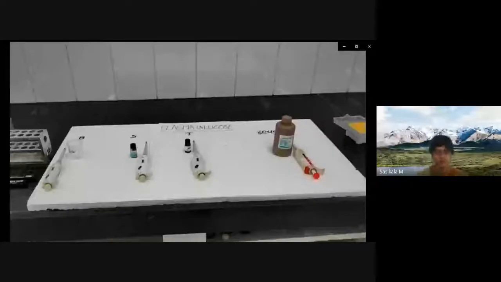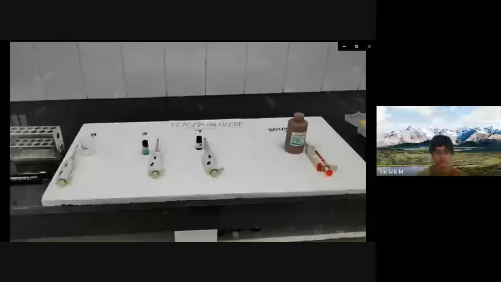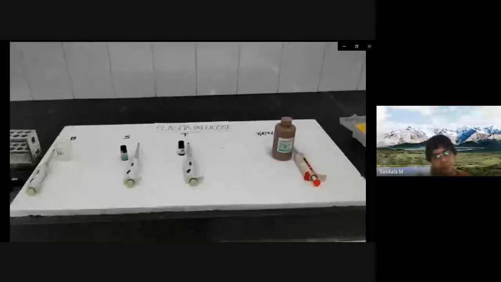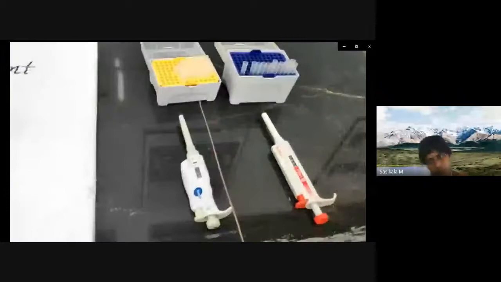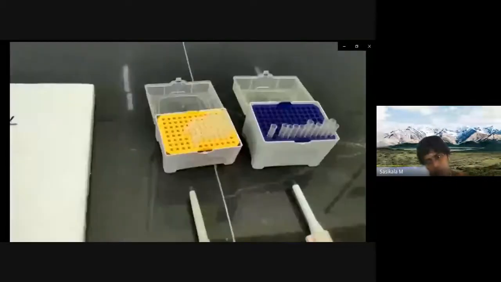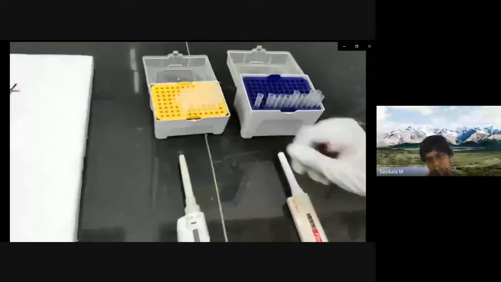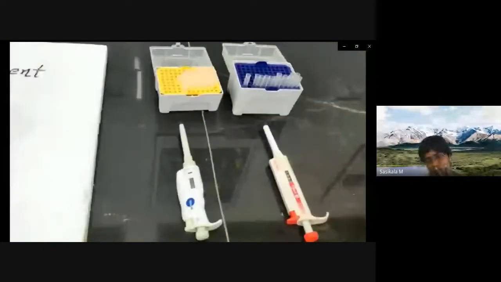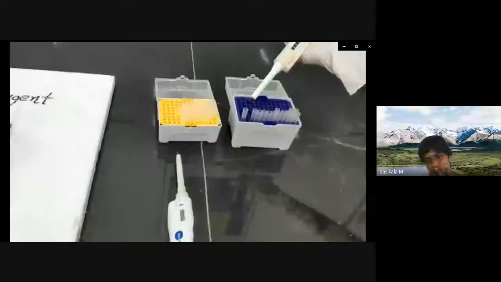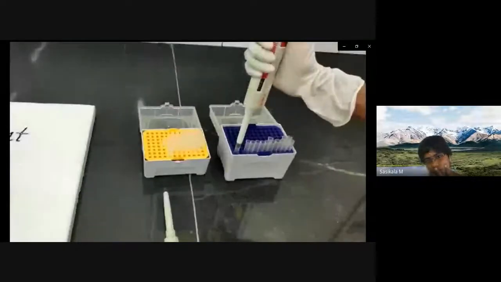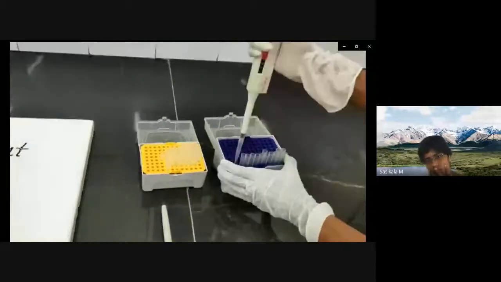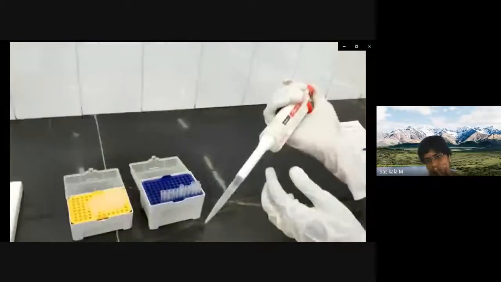For that, you will also need various micropipettes along with the tubes. These are the volumetric pipettes, and these are the micro tips. Now you have to see how to insert these tips into the tip holder of the pipettes. This is the way you have to hold the tip into the tip holder.